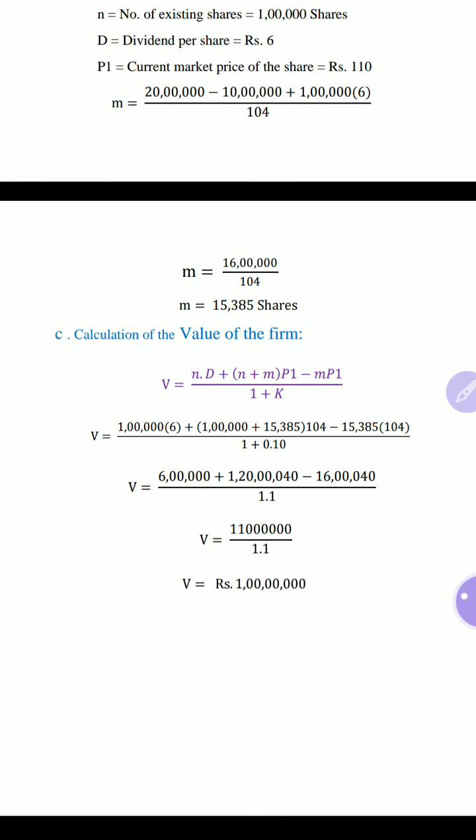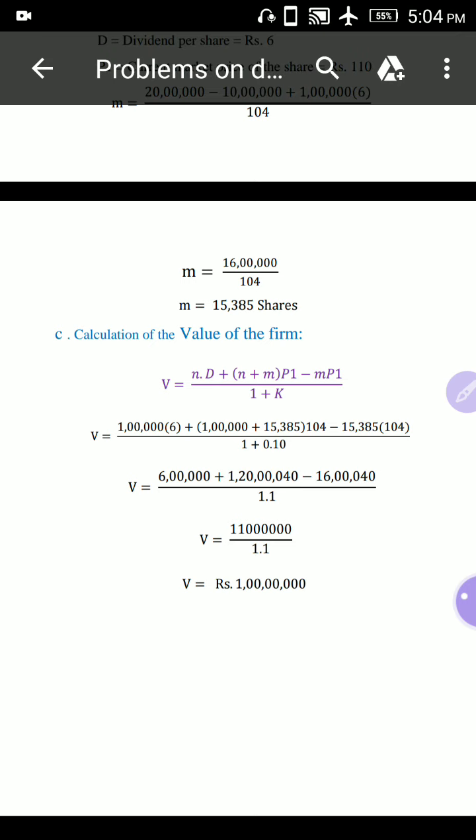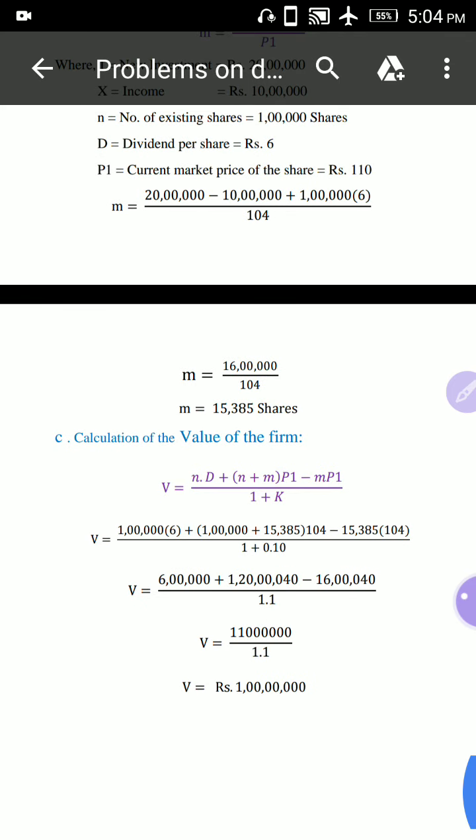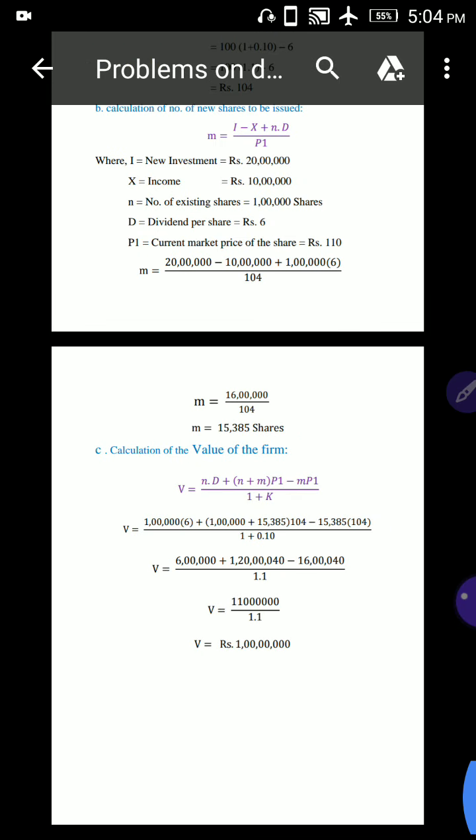Hence it is clear that the value of the firm will not be affected by the dividend decision taken by the firm. So that is called irrelevance theory.